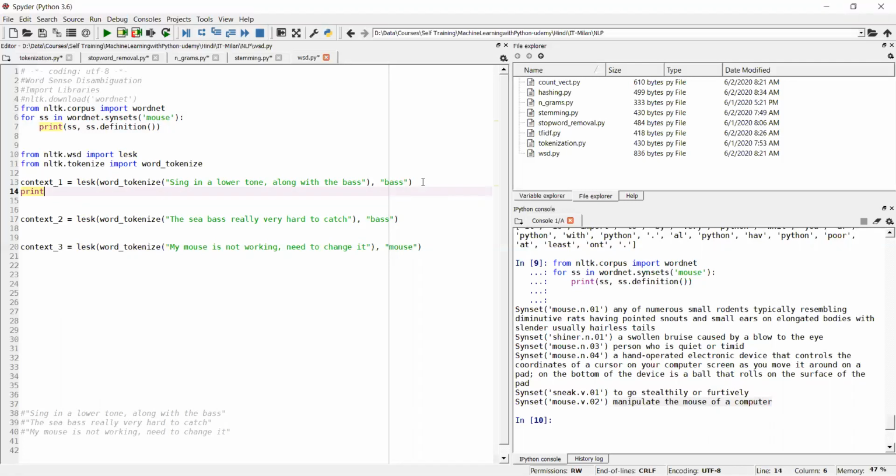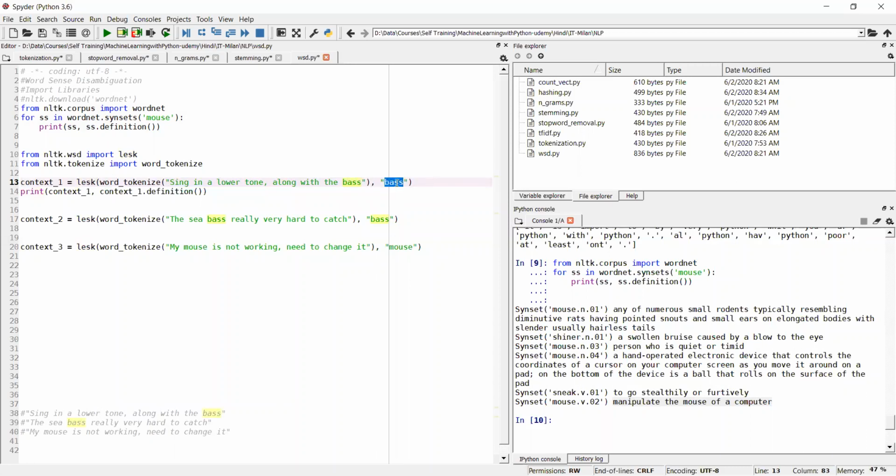Is this clear till now to everyone? So what I'm doing here, I have typed a sentence, and in that sentence I am saying this bass.